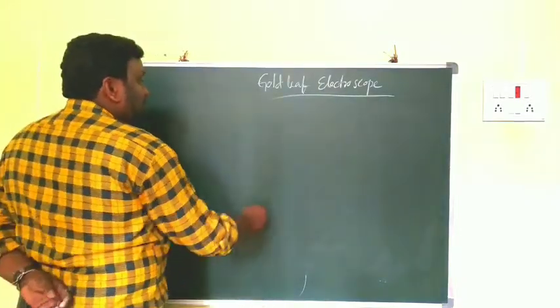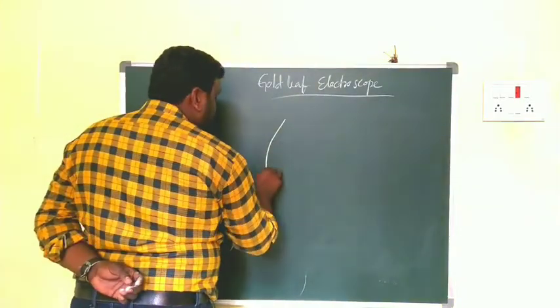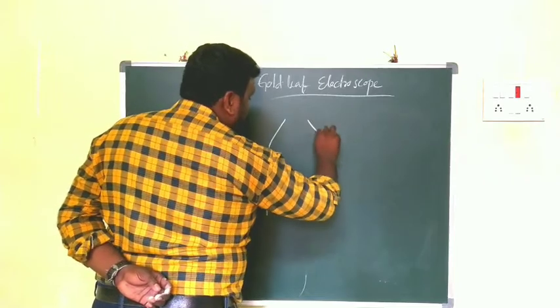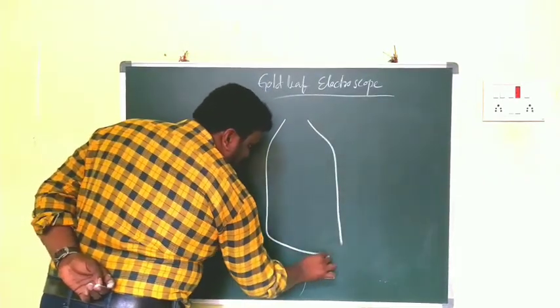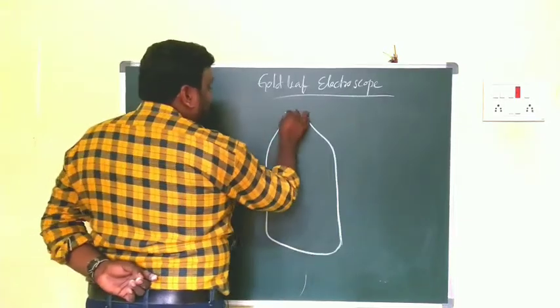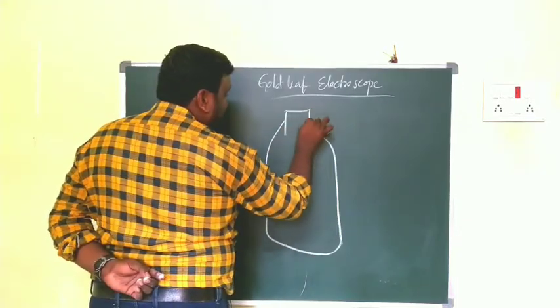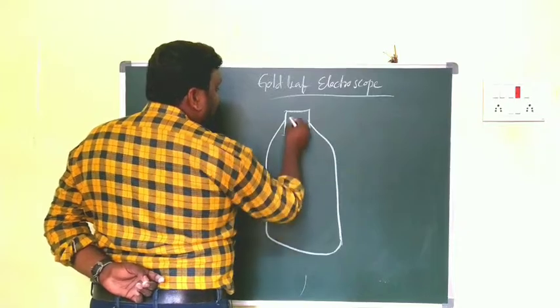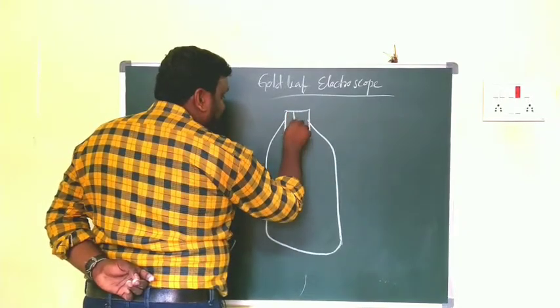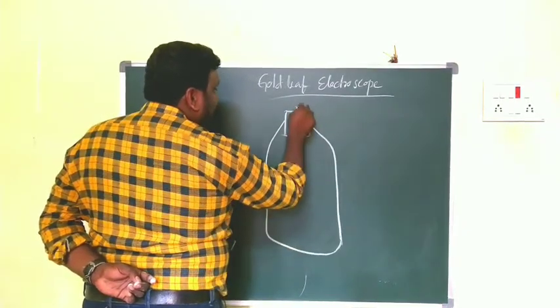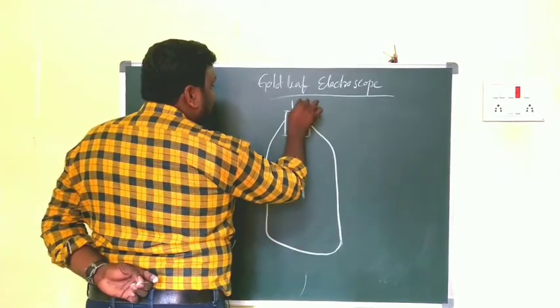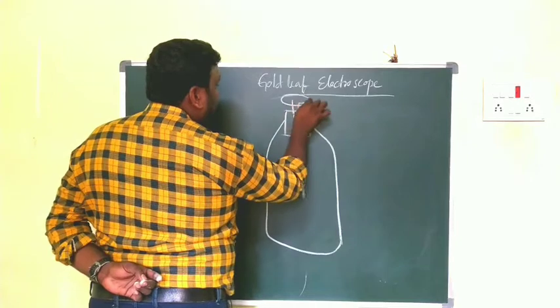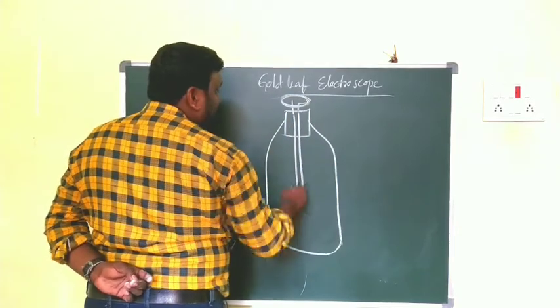For that we have to take one glass bottle, and with the help of a rubber cork with a slit hole, we insert a metal rod. This is the metal rod, and the metal rod should have a knob here. This is the knob of the metal rod.